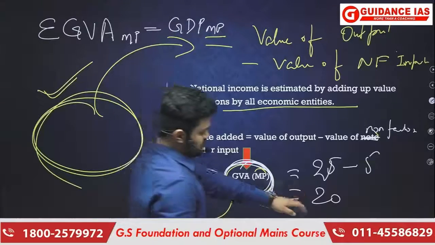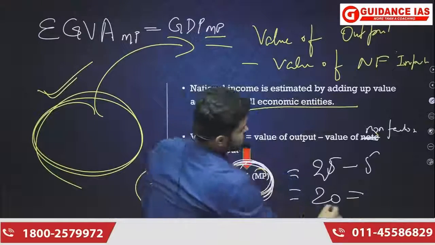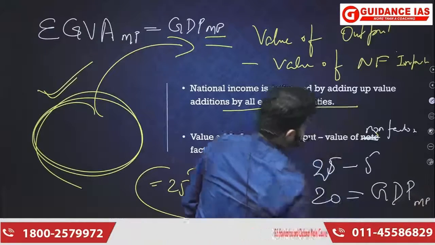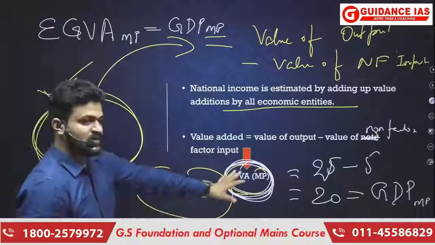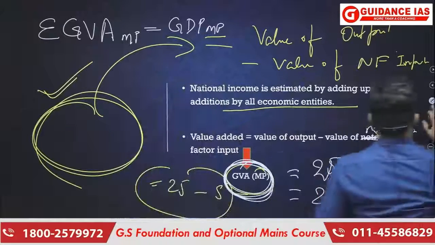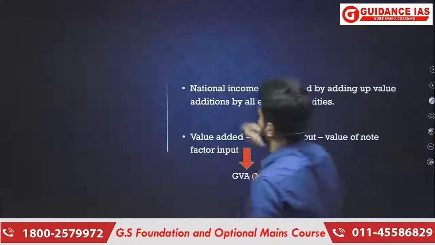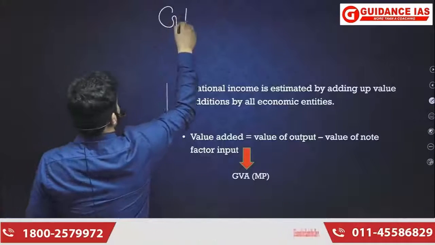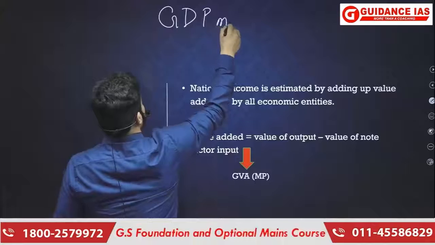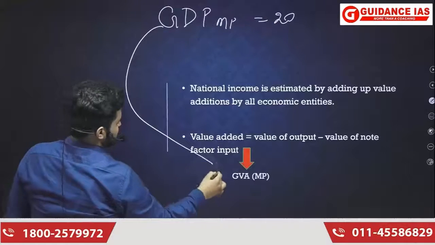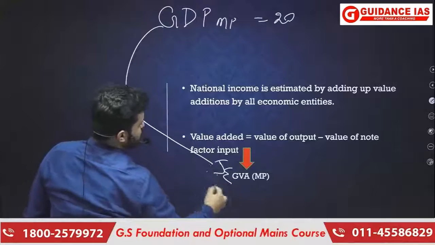So what is the calculation here? 20 equals GDP at market price. So this we came to calculate. After calculating this, GDP at market price equals 20. This is the summation of gross value addition.